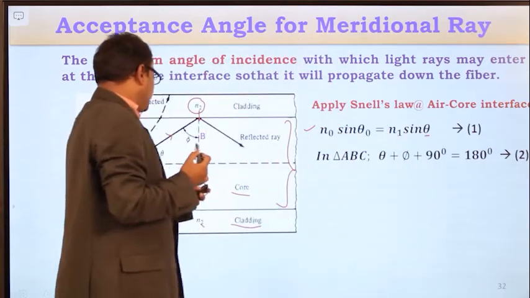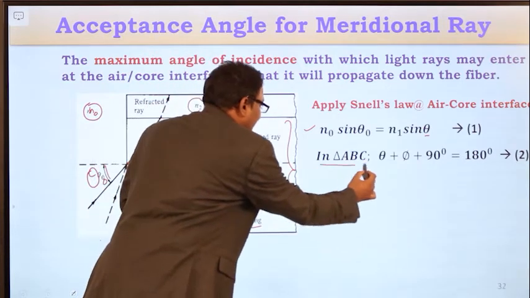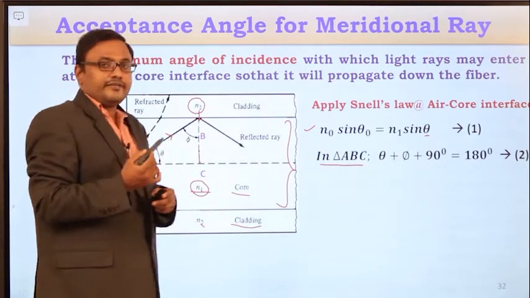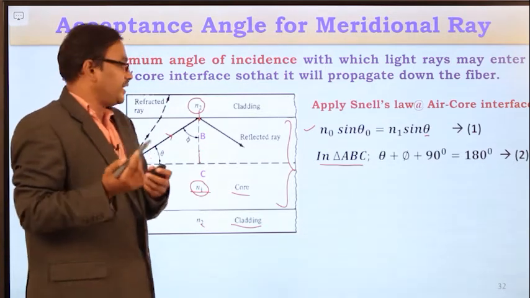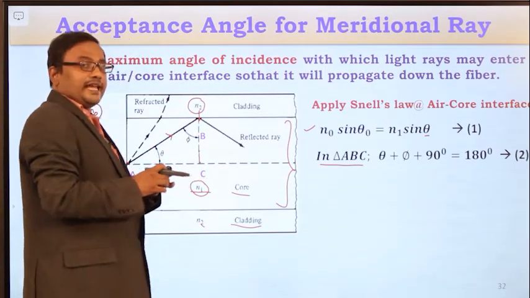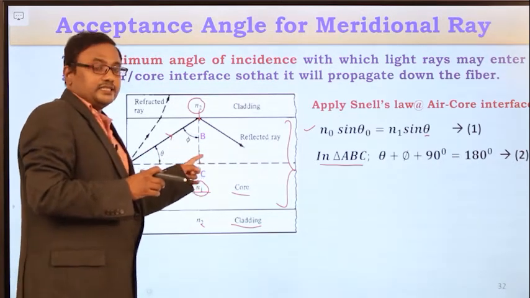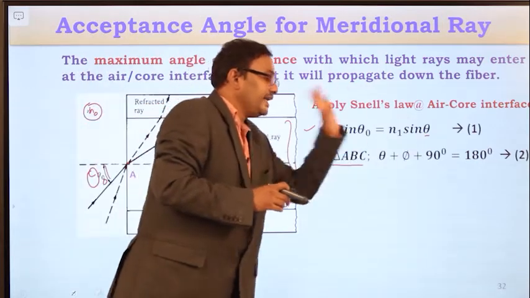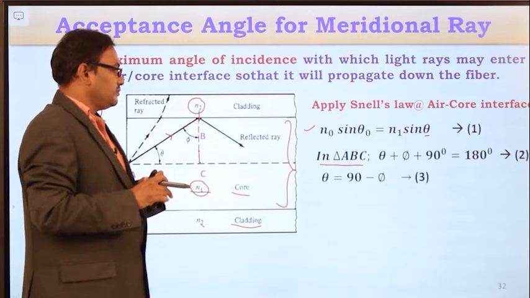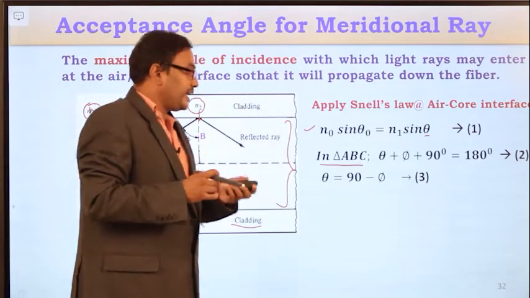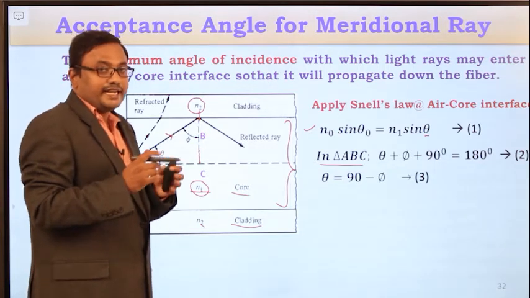Now consider the right angle triangle ABC. You know very well that the sum of all the angles in a triangle is 180 degrees. So in triangle ABC the angles are theta, phi and 90 degrees. So theta plus phi plus 90 degrees is equal to 180 degrees. And now what is the theta value? Theta is equal to 90 minus phi.